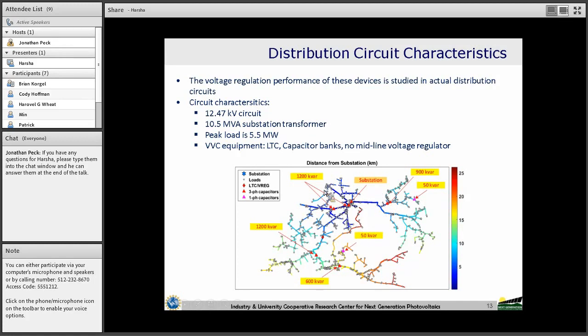regulator. As for the capacitor banks, we have three 1200 kVAR capacitors and one 900 kVAR capacitor, and two single phase 500 kVAR capacitors, and one more three phase 600 kVAR capacitor. So this is the circuit without the advanced voltage regulation equipment, and note that all these are traditional voltage regulation equipment connected in the primary.